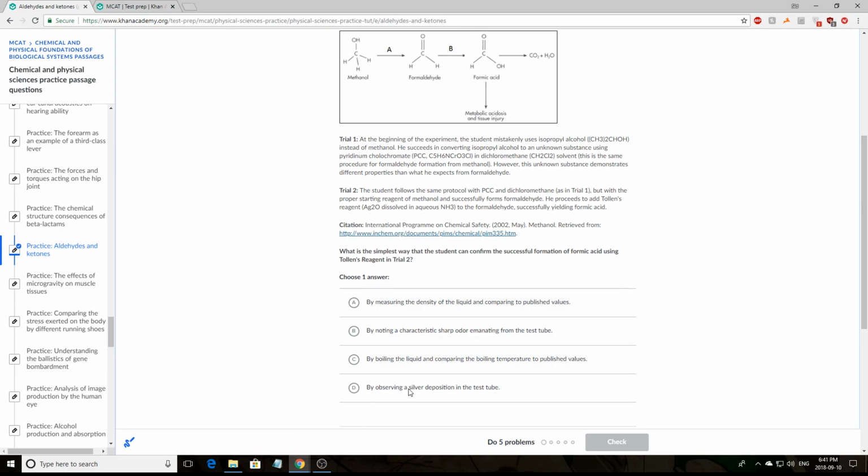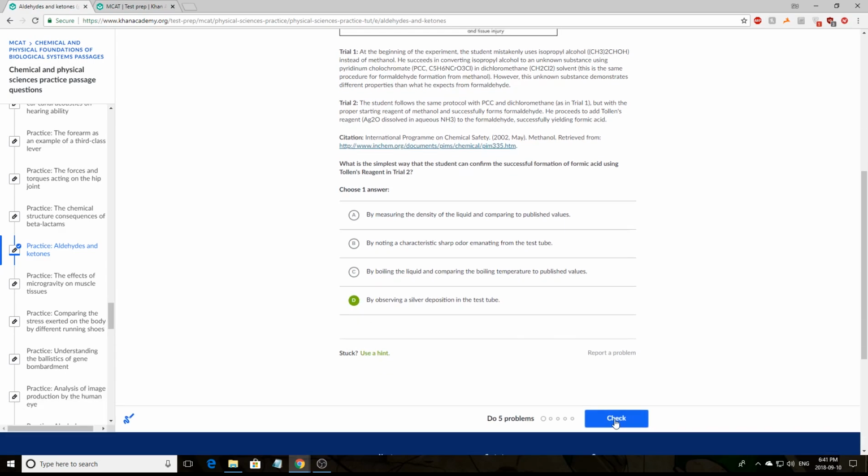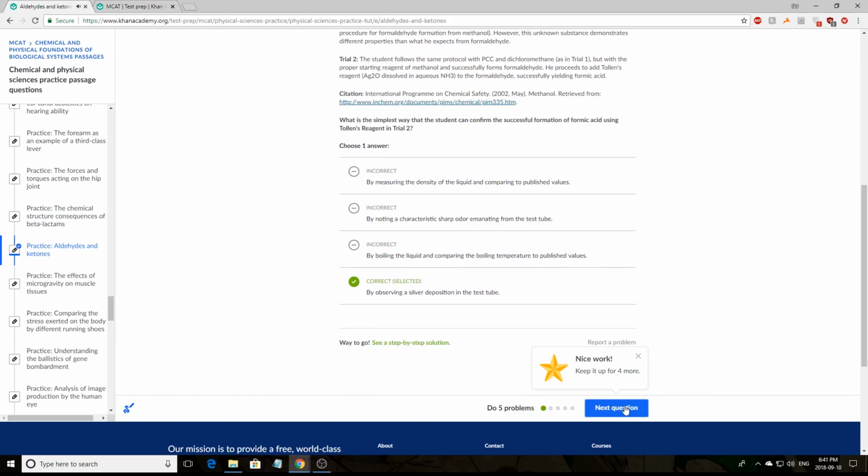And D, by observing the silver deposition in the tube, which is correct because that's what it says Tollin's reagent is. It's when you have silver oxide dissolved in ammonia. So I'm going to say that this is the answer, and it is.